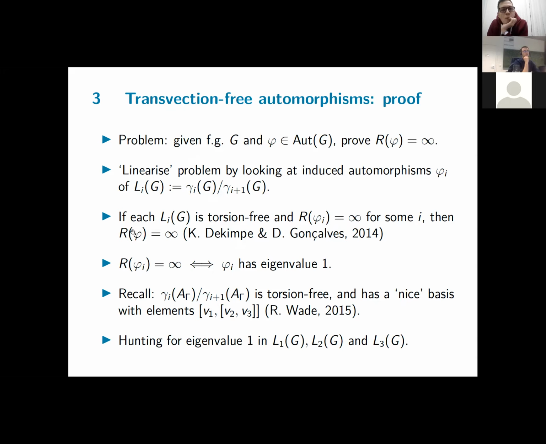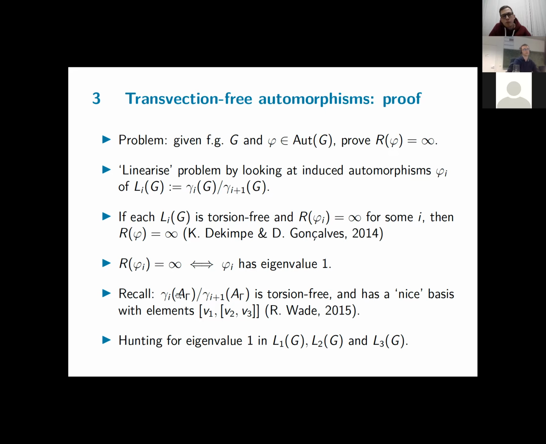So to prove that phi has infinite Reidemeister number, it's sufficient to find an infinite Reidemeister number on one of the factors. If these are torsion free, then we have torsion free finitely generated abelian groups, hence free abelian groups of finite rank. So we can use this criterion: it has infinite Reidemeister number on the ith factor if and only if on the ith factor we have an eigenvalue 1. So essentially, the problem is reduced from infinite Reidemeister number to an eigenvalue problem. We have to determine if phi_i has an eigenvalue 1 somewhere, if the conditions are met.